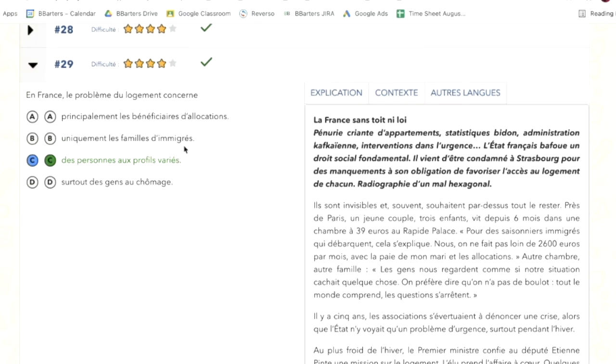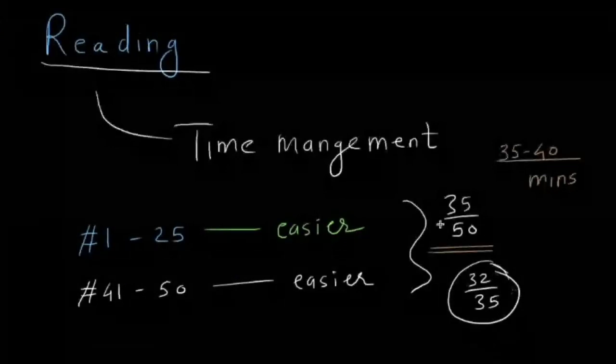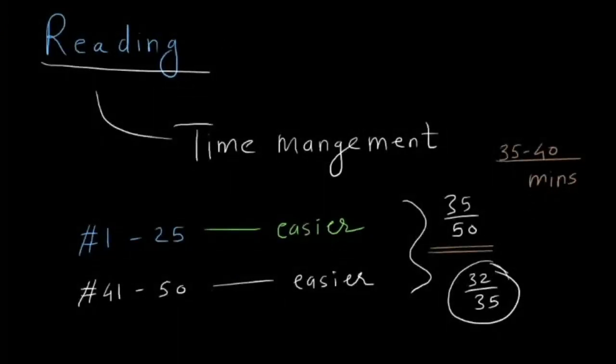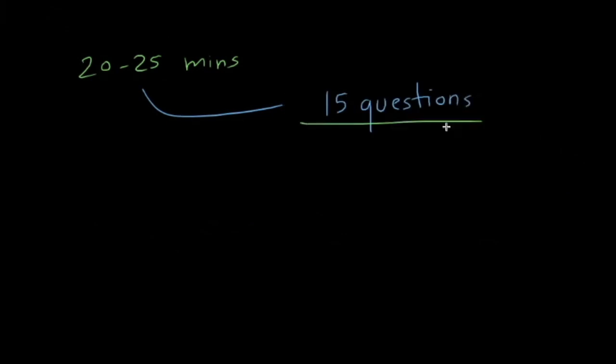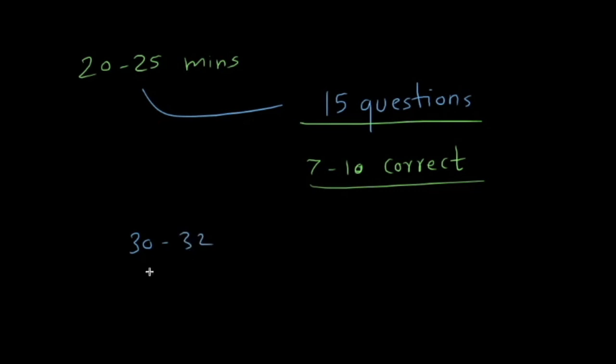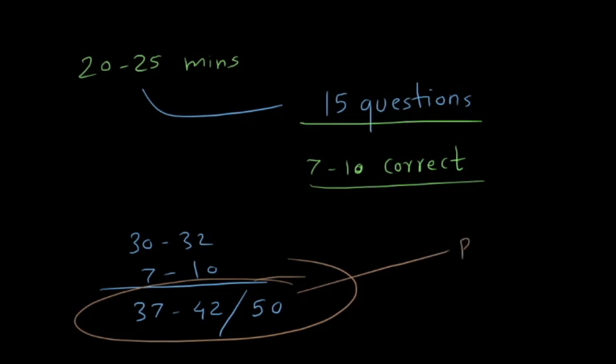So as I said, first let's take care of the easy ones, right? The first 25 and last 10. And then let's say ideal scenario, you take 35 minutes for this 35, or let's even say 40 minutes. So now you are left with about 20 minutes, 20 to 25 minutes for those slightly more difficult 15 questions. Your objective should be to get at least 8 to 10 correct. So that means if you're looking at those, we're talking about 30 to 32, and then you're talking about 7 to 10. So you're talking about 37 to 42 out of 50. And this is the range where you need to be to get the B2 plus or CLB 7.